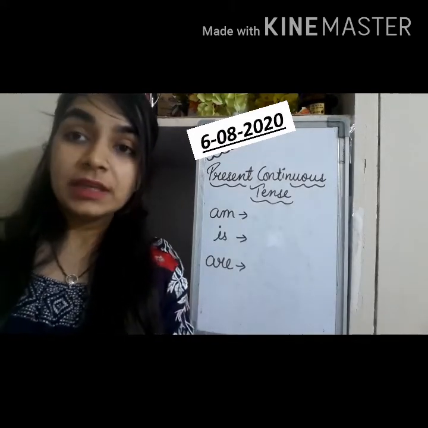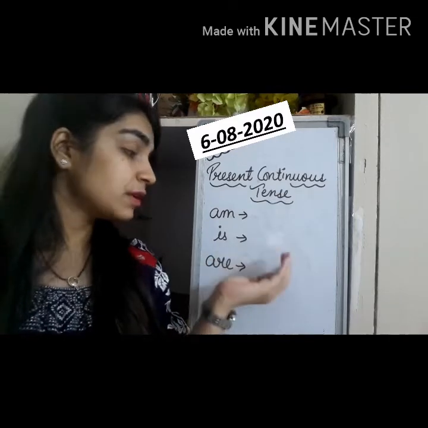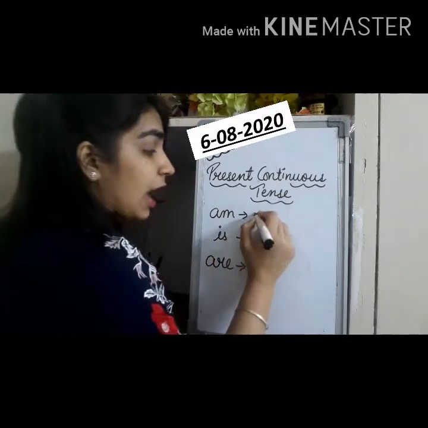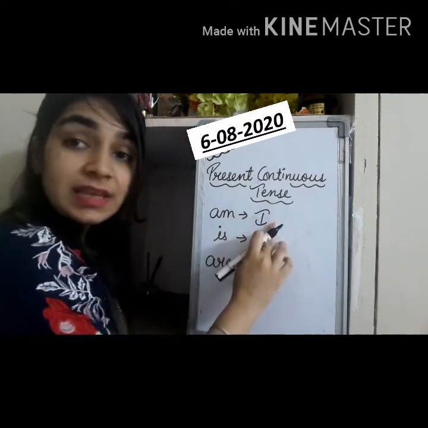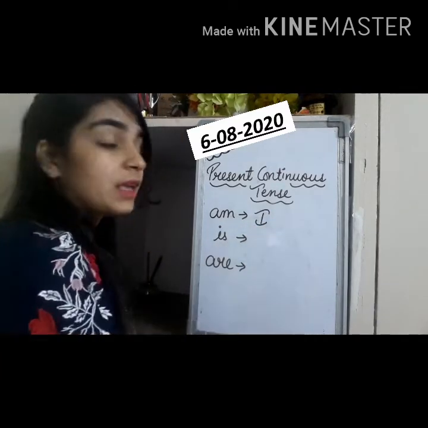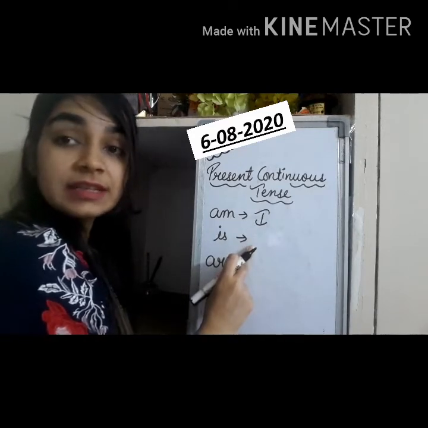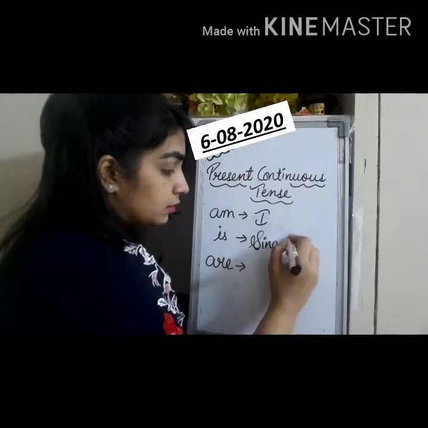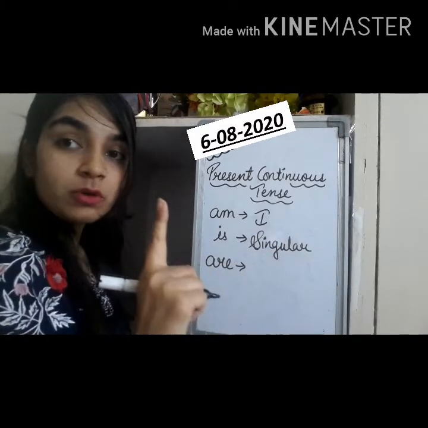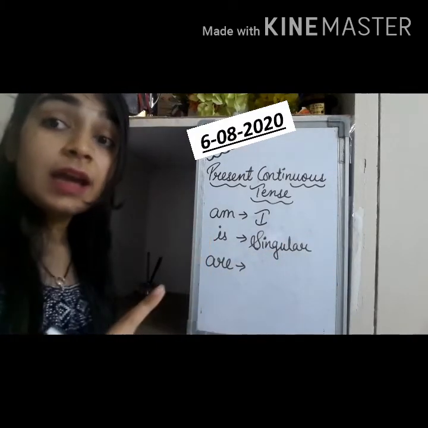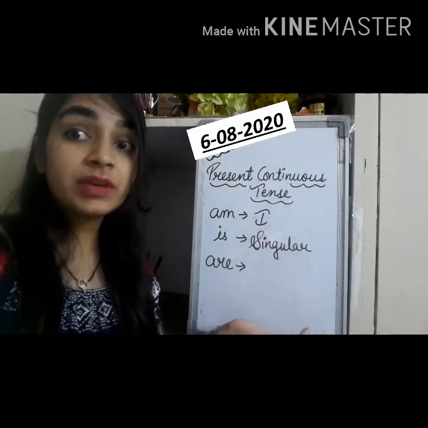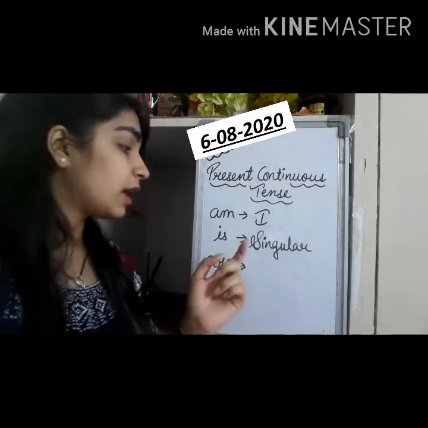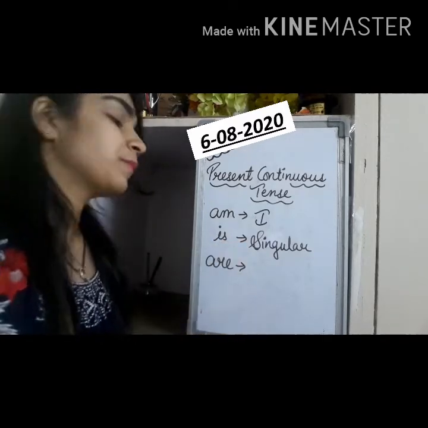Now you might be thinking, when do we use am, is or are? So we use am with I only. When our subject is I, we use am. And we use is when our subject is singular, like when we are talking about one person only. Like I have told you now in the example, Ria is singing. Ria is only one girl and she is singing. So that's why we have used is.